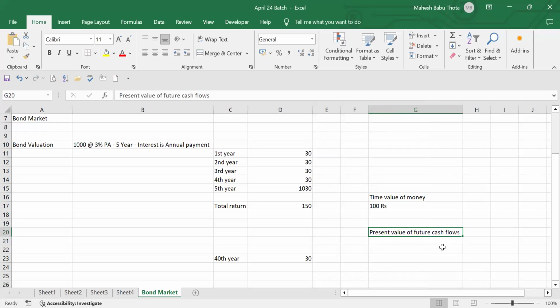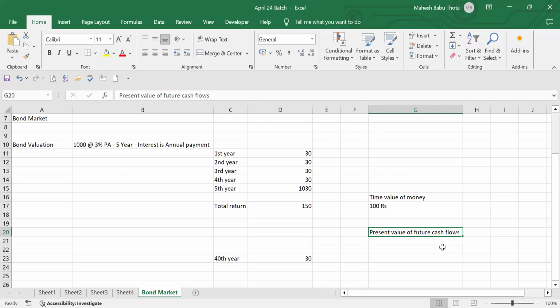What is future cash flow here? Interest. This year is the current year cash flow. From next year, second year, third year is future cash flow. In future only, I'll be receiving the money, right? So that is called future cash. And what is the value today? That future cash flow value I need to consider. Then I'll be able to assess the value of a bond correctly, whether it is good to invest in this bond or not. That is called bond valuation.